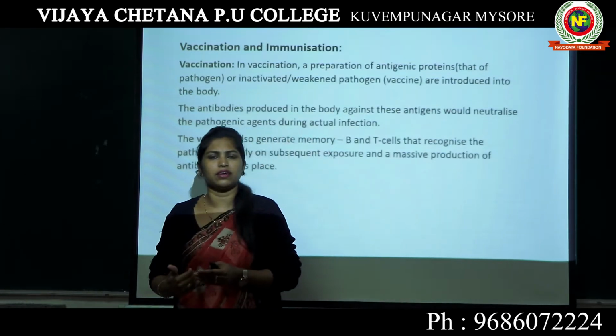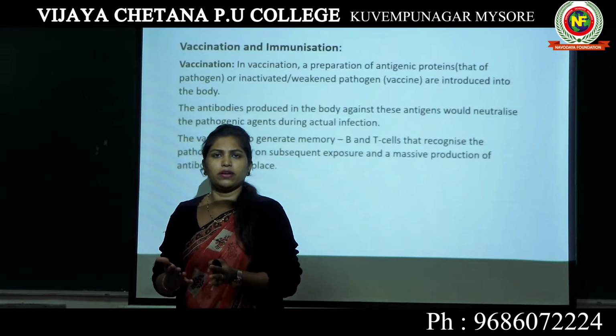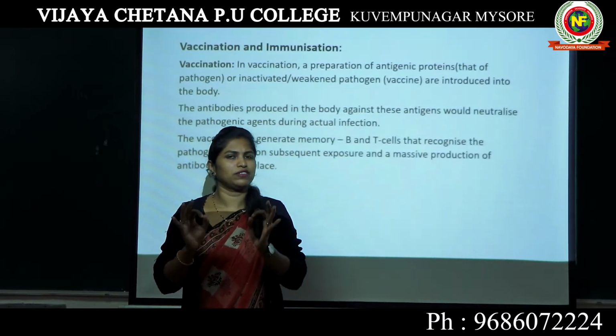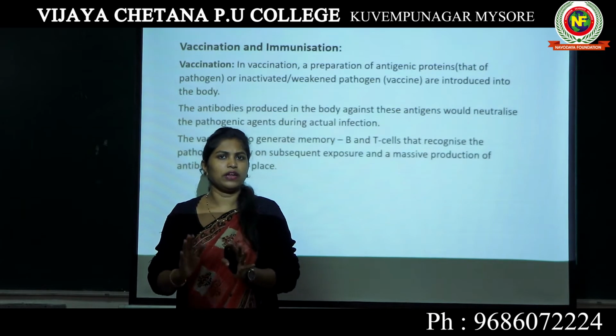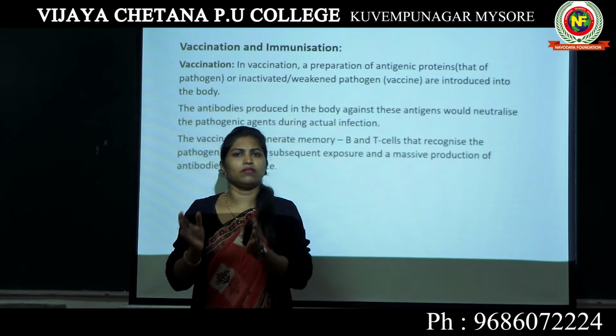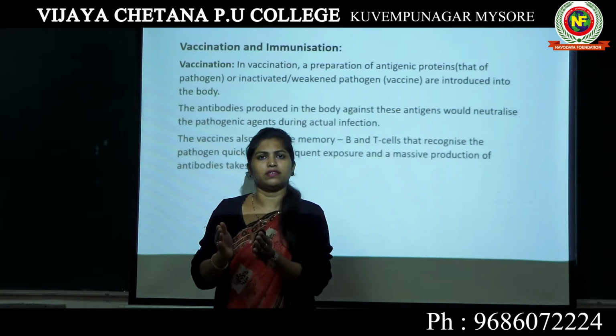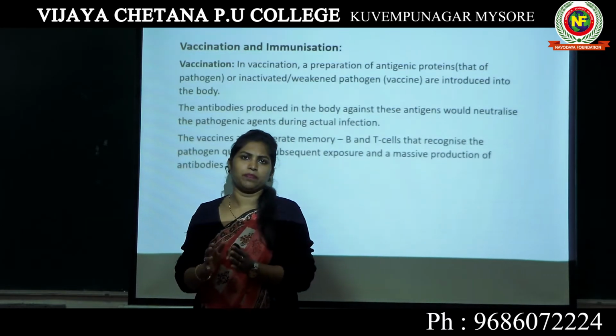That means they decreased the capacity of the virus to cause the disease known as polio. But the virus was still live. They did not kill the virus. The virus was very much alive, but very less virulent.